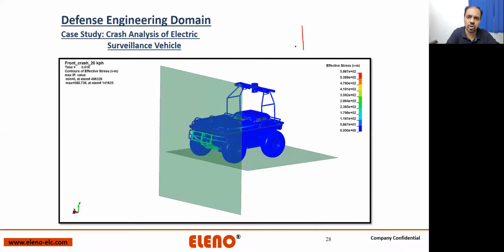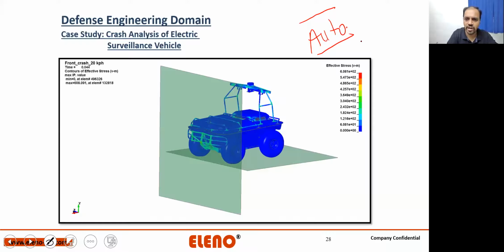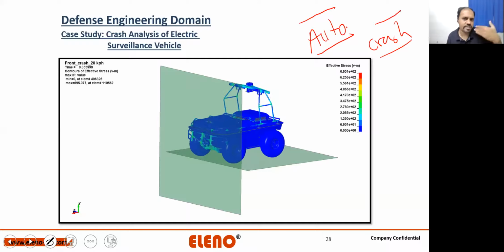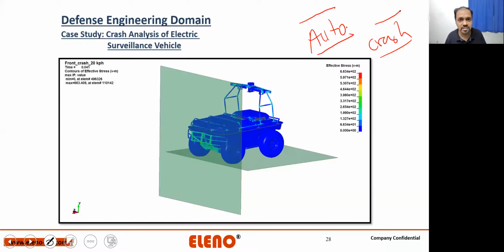So this is an autonomous vehicle which is undergoing a crash, getting crashed onto a rigid wall. That is something we analyzed. Now, what was the importance here?